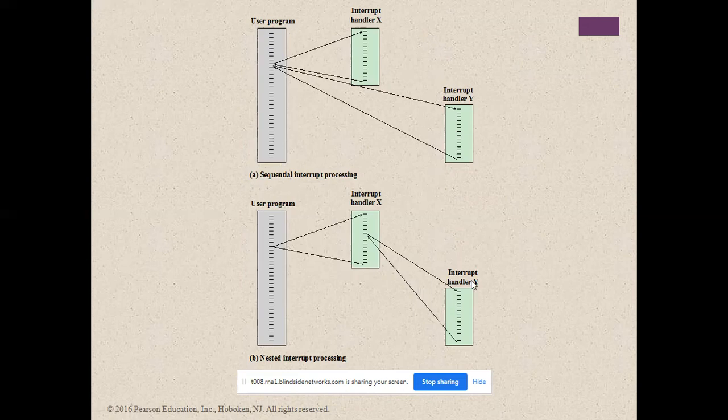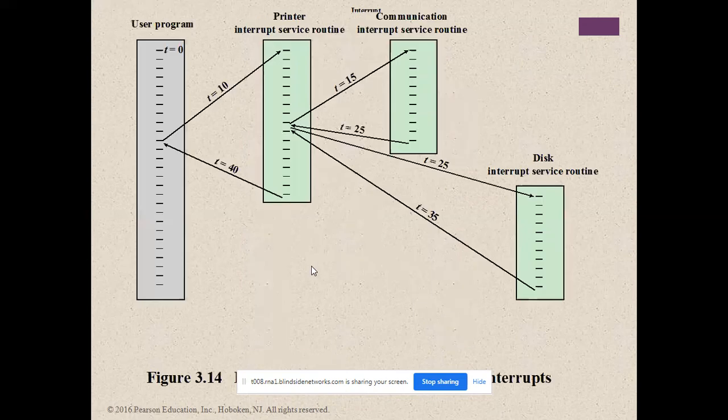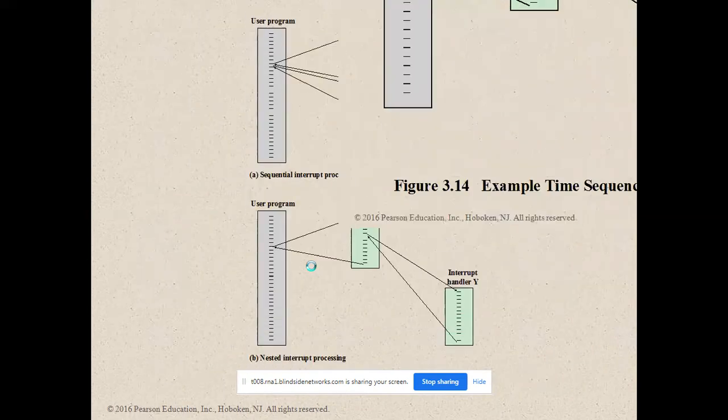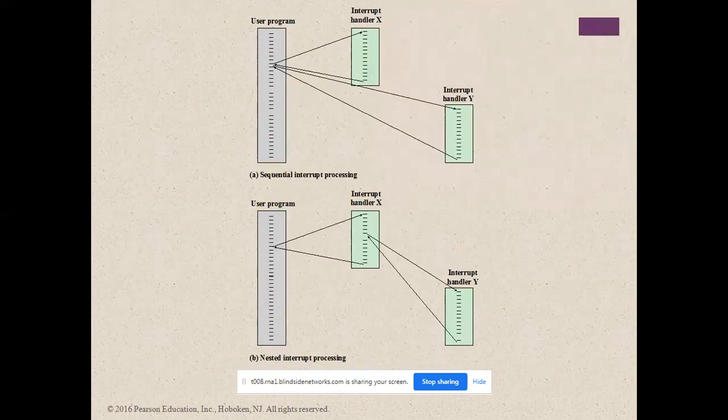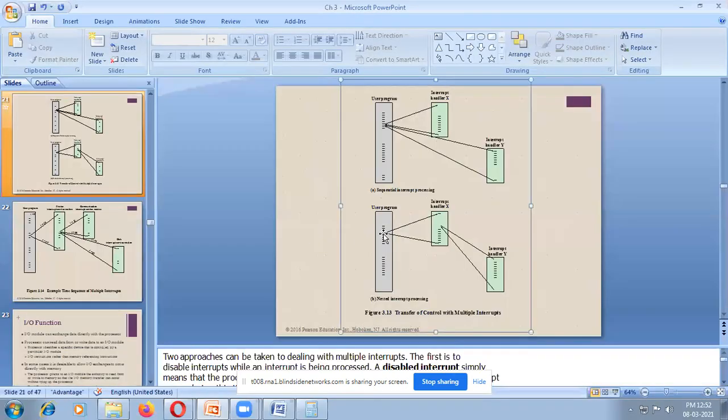This is Y. Once Y is finished, control comes back. Then X is finished, and it comes back to the main program. So this is a diagram of nested interrupt processing.